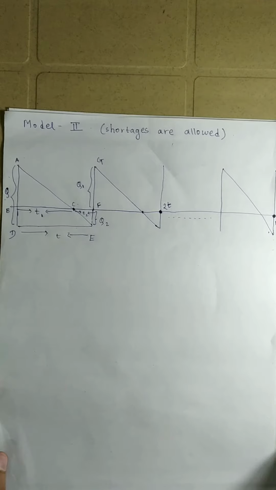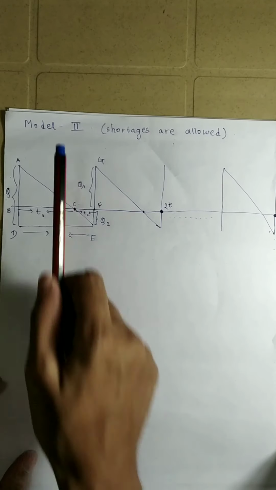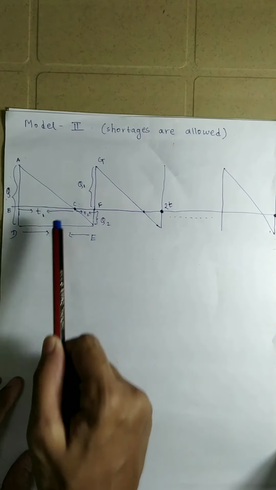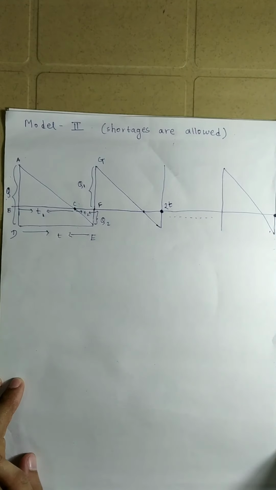Now, as we have already seen, when we study the model, there are certain assumptions that we have to consider.